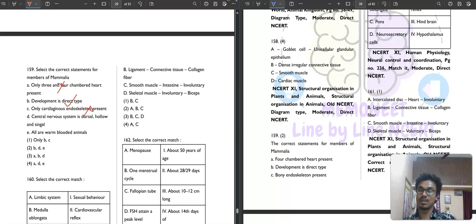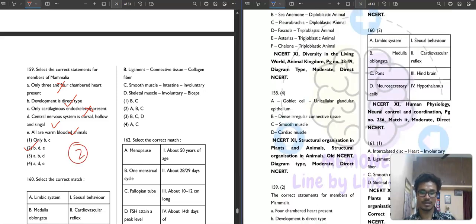No, only bony endoskeleton is present. Then central nervous system is dorsal, hollow and single. This is also correct. And all are warm-blooded animals. Yes, Mammalia are warm-blooded animals. So the second option, B, D, is your correct answer.